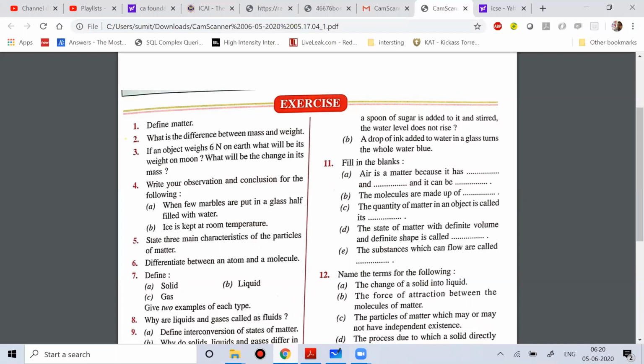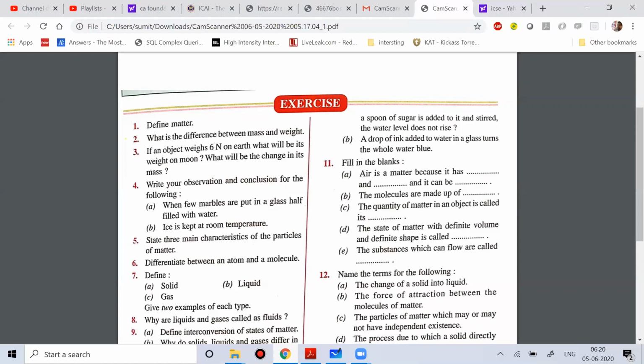Imagine you have a glass filled with water, so you can measure the level of water. You use a measuring parameter and measure the level of water in the glass, and then put in marbles. You know the Archimedes principle. When you put marbles in the glass, automatically the level of water will increase because marble occupies space.